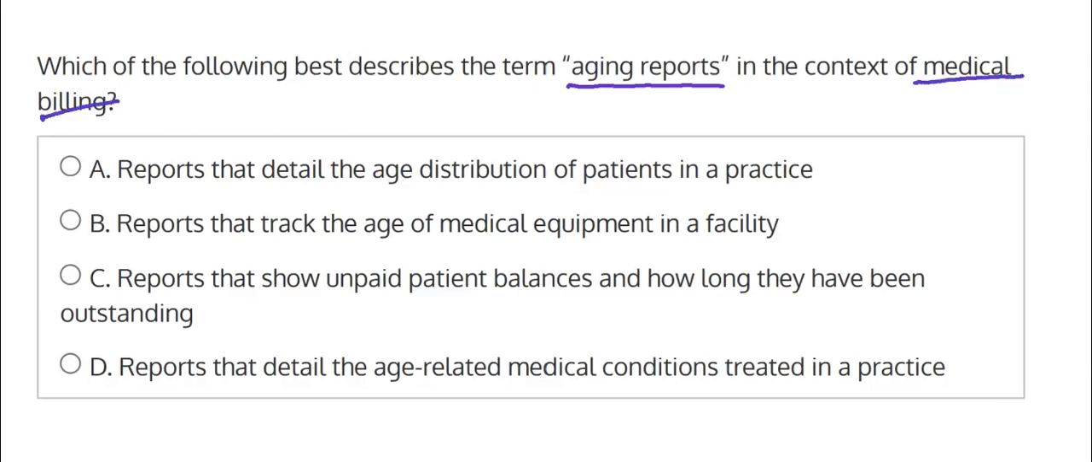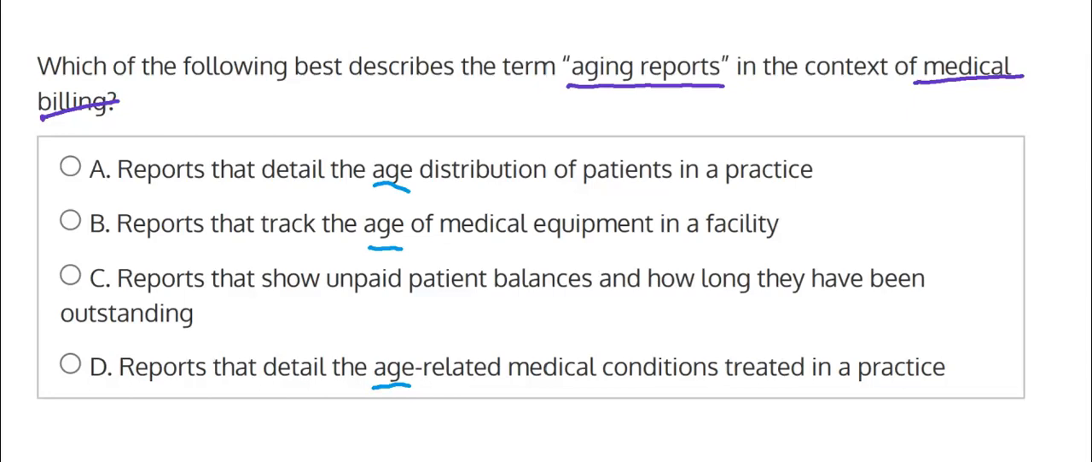So let's just glance through the choices and see if there's anything that we can eliminate just based on knowing it has to do with medical billing. Because if we look at our choices, they all involve something involving age, because the question is discussing aging reports. Age, and then I don't mention it, but we'll look through what that means.